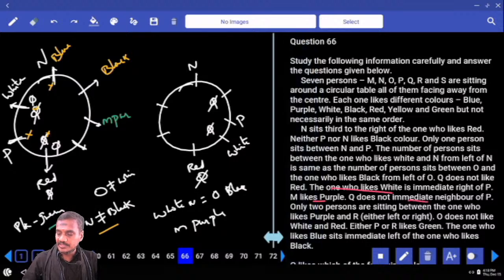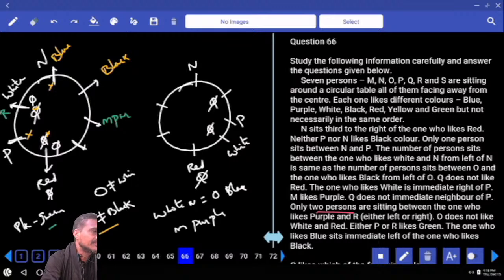Q is not immediate to P, only two persons between purple and R. Now between purple and R there must be exactly two people. If M is here, then R must be here. Between purple and R there must be exactly two people. Then O is sitting between purple and R. O does not like white and red.